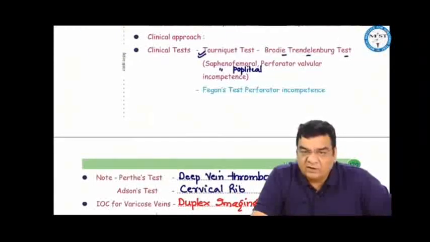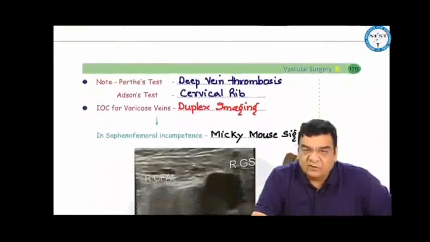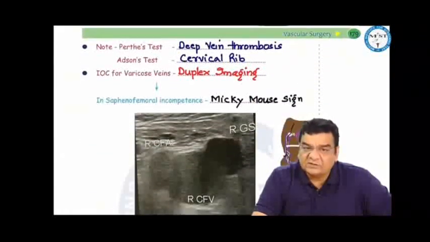That is the Tourniquet test, Rodrigo-Trendelenburg test. We can also do a Fegan's test to test the perforator incompetence. Perthes test is done for deep vein thrombosis, and Adson's test is done for cervical rib.